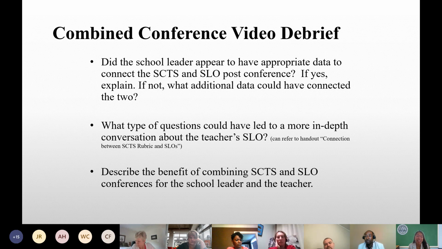Was there anybody in the group that thinks that maybe there should be more data that could have been presented that might be helpful? Again, it's not a right or wrong answer. It's just, what is your opinion based on what you saw? Is there anybody in the crowd? If there is, if you would raise your hand, then we'll ask you to hop on the mic and we'll give you our wait time.